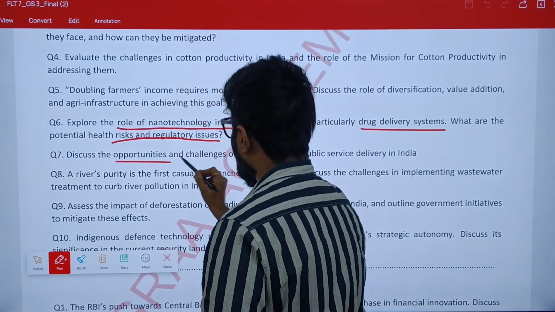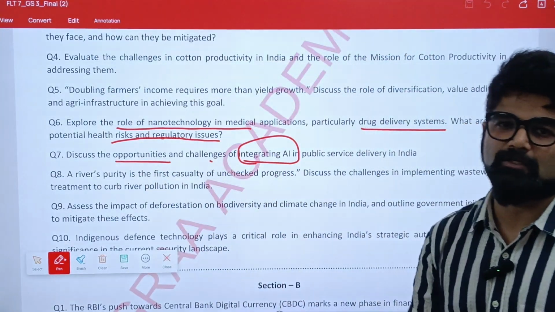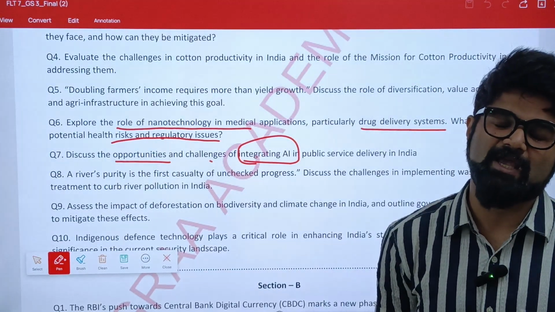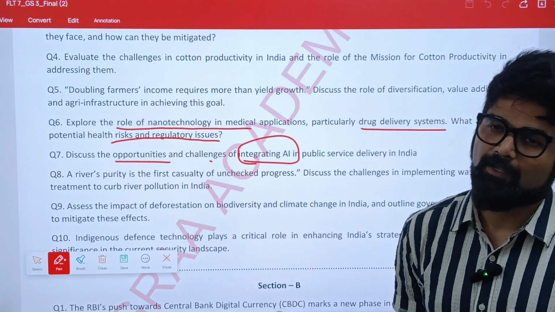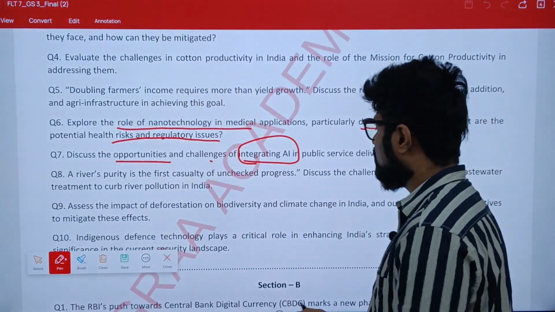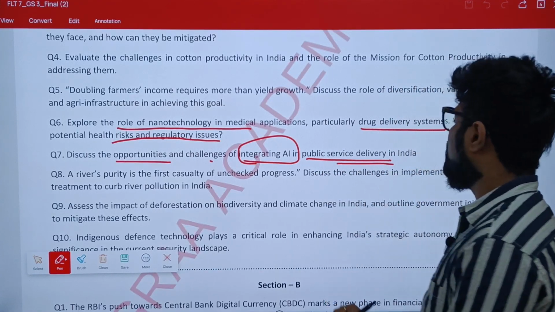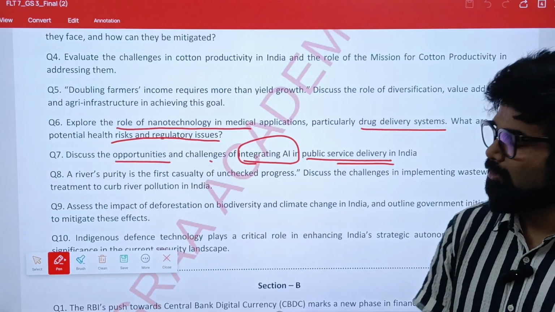Discuss the opportunities and challenges of integrating AI. We know AI is the talk of the hour, and UPSC has definitely asked questions on it in prelims. There is a very likely chance of it being asked in the mains as well. What are the challenges that the country is facing, and how can we integrate AI in public delivery systems in India? This is a very important theme that one should take note of.